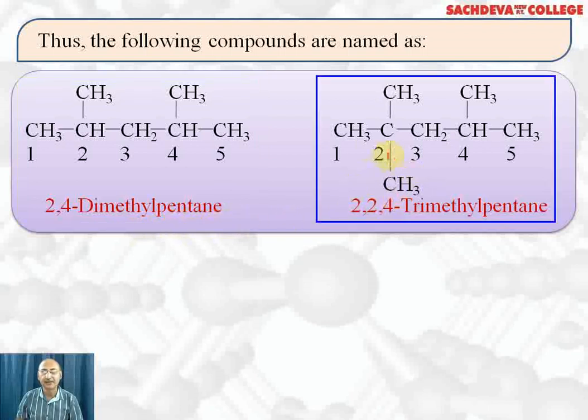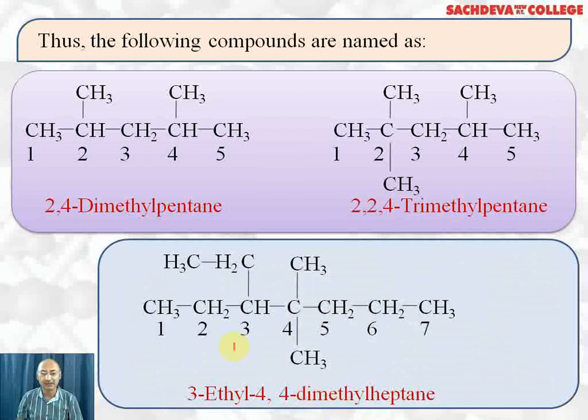This is another example where the longest chain contains 5 carbon atoms: first carbon, second, third, fourth, 5. With the second carbon, 2 methyl groups are attached, and with the fourth carbon, another methyl group is attached. In total there are 3 methyl groups, so we write trimethyl. Two are attached to the second carbon and 1 is attached to the fourth, so we write 2, 2, 4-trimethylpentane. Why pentane? Because the total carbon atoms in the longest chain are 5.